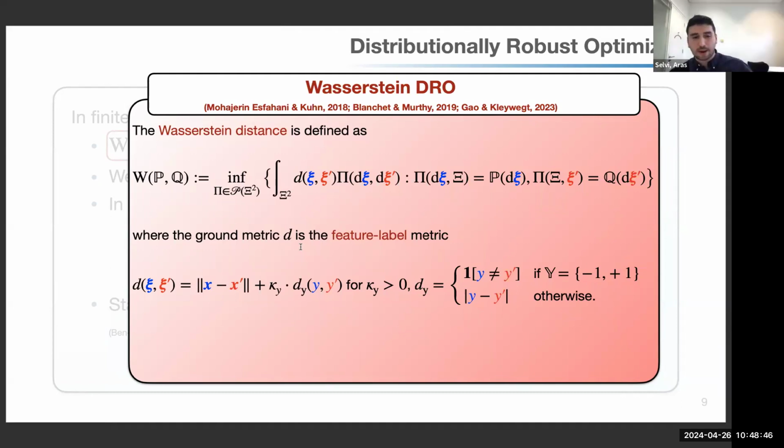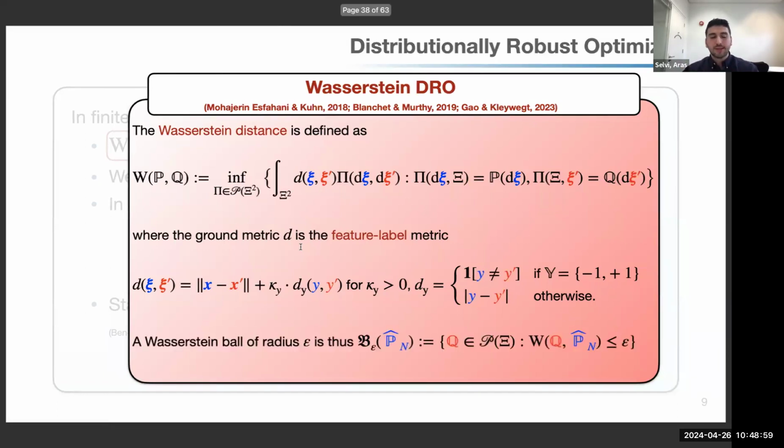If it's a classification problem, we look at whether they are the same or not. If they are different, then this is one distance. But if they are the same, this is zero distance. But if it is regression, then we simply look at their difference. Okay? And therefore, a Wasserstein ball is a ball of distributions whose Wasserstein distances are not more than epsilon to the empirical distribution. Okay?